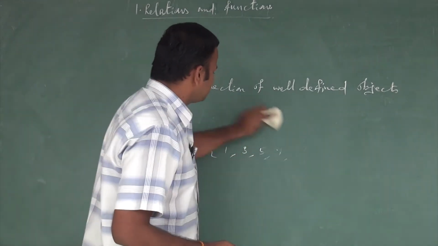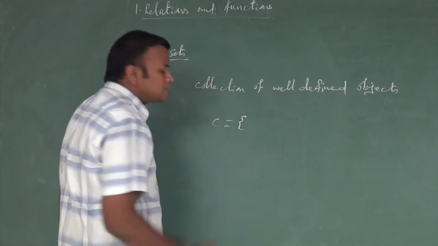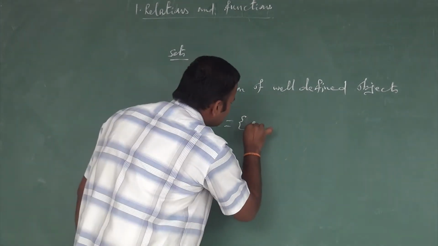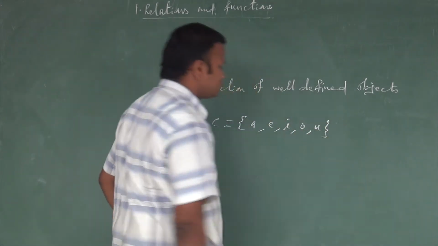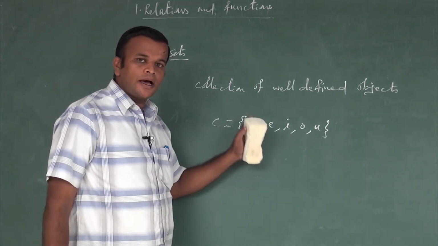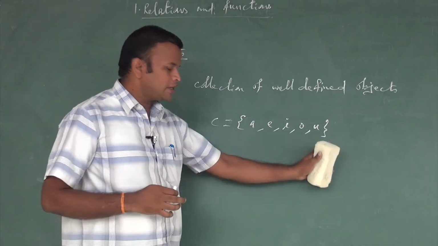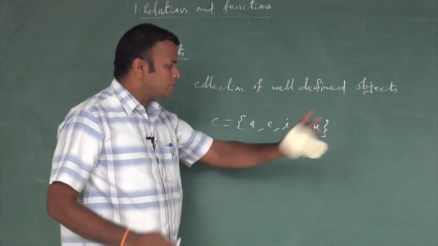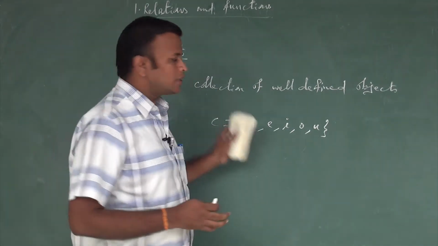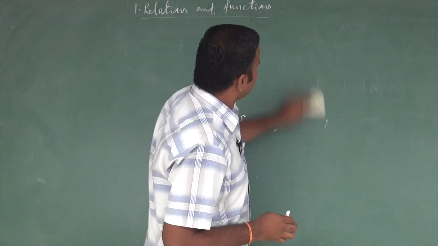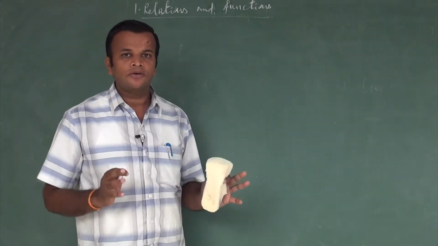I'll give one more example. C contains the elements A, E, I, O and U. You know very well A, E, I, O, U are all vowels. So we have collected only the vowel letters. So we say C is also a set. So this is the definition of what is meant by a set: a collection of well-defined objects. Now I'll give one example which is not a set.